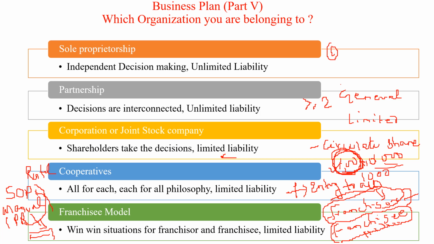First thing, when you are planning a business plan, you have to think whether you go for a sole proprietorship, partnership, corporation, cooperative, farmer producer companies, different types of companies like public limited company, private limited company, or franchise models. Then connect your product and services according to the model. Then you have to understand which is the best one for getting profit and staying in the business ecosystem on a sustainable basis. You need to identify that. If you do that, then definitely investors will be happy with you and they will invest in you.